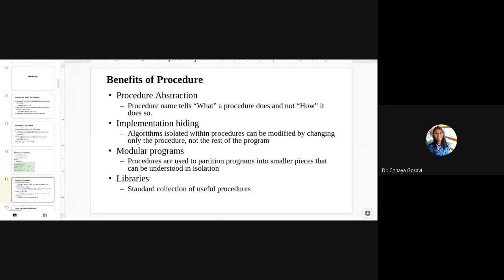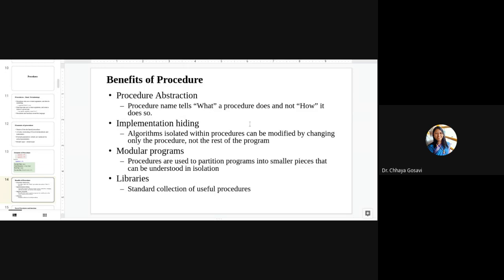Procedures were mainly used for abstraction. For example, just look at main. Main is saying you read data, do some calculation and write data, or accept input, perform operation and display output. So here it is very abstract, but how to accept data is written in one function, how to do calculations is written in another function, and how to display data, whether on the screen or in a file or any output device, is part of the display function. So that is hidden from the user, who can just go through main. So procedures are mainly used for abstraction.